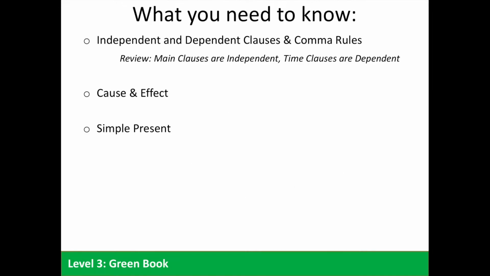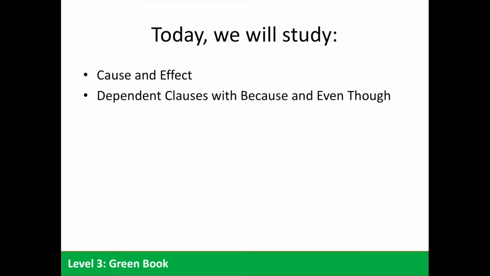Let's get started. To understand this lesson, you'll need to remember what an independent and a dependent clause is. You'll also need to remember the comma rules for these. As a reminder, a main clause is an independent clause, and a time clause is a dependent clause. You'll also need to know what cause and effect are, as well as how to use the simple present tense. So in this lesson, again, we'll talk about cause and effect. We'll talk about dependent clauses with because and even though.